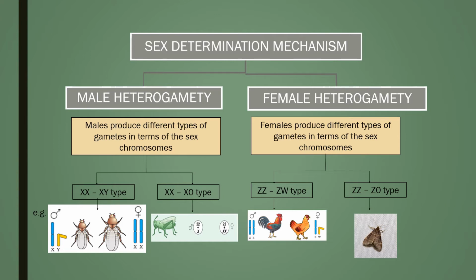The next sex determination mechanism is female heterogamety, where females produce different types of gametes in terms of the sex chromosomes. They are of two types, ZZ-ZW type and ZZ-Z0 type. ZZ-ZW type is seen in fowls and most of the butterflies, while ZZ-Z0 type is seen in moths and some of the butterflies.